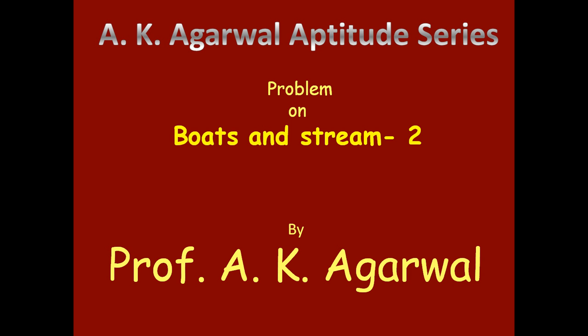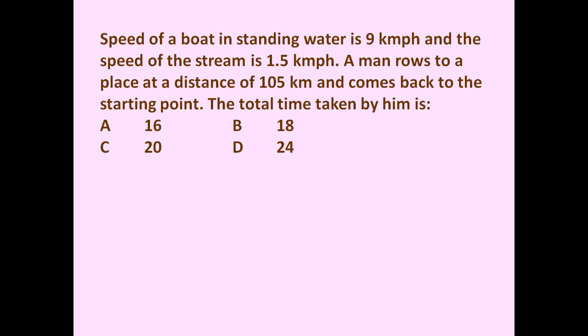Agarwal Aptitude Series. Friends, in this session we are going to learn a technique for solving a problem on boats and stream. Here the given problem is: speed of a boat in standing water is 9 km per hour and the speed of the stream is 1.5 km per hour. A man rows to a place at a distance of 105 km and comes back to the starting point. The total time taken by him is.